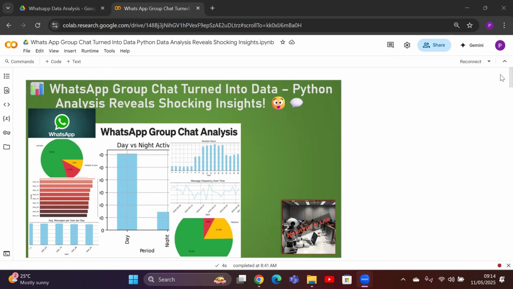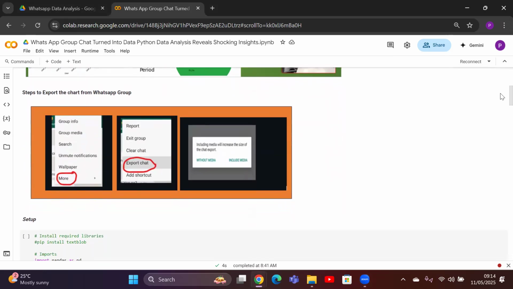For exporting the chat from a WhatsApp group, you can follow this procedure. Select the group chat you want to export. Tap the three-dot menu in the top right corner and choose More and Export chat. Of course, choose without media this time, and save the file as a .txt file.